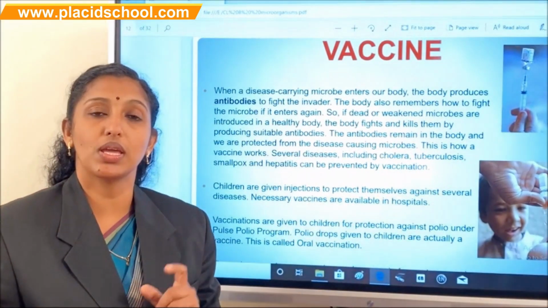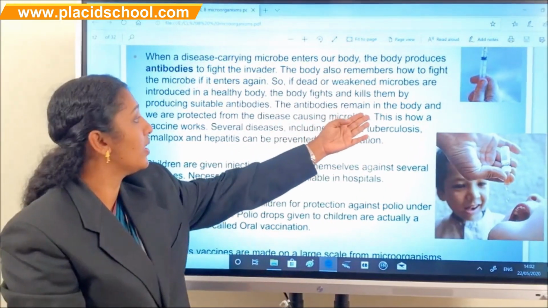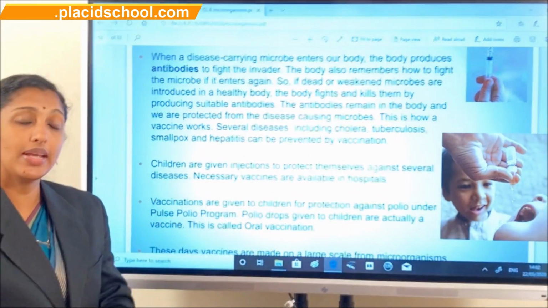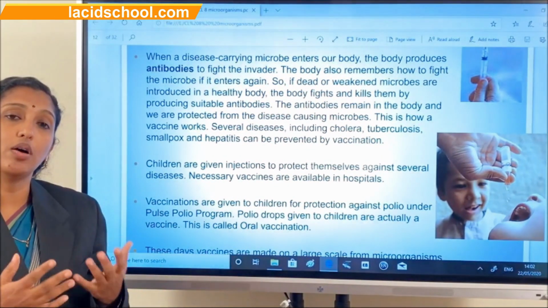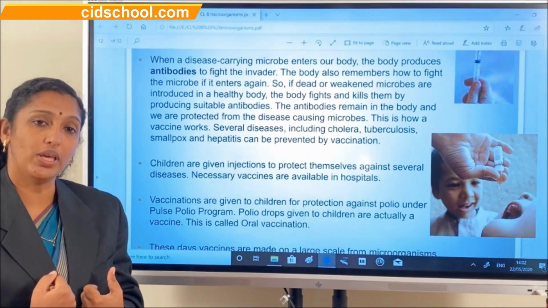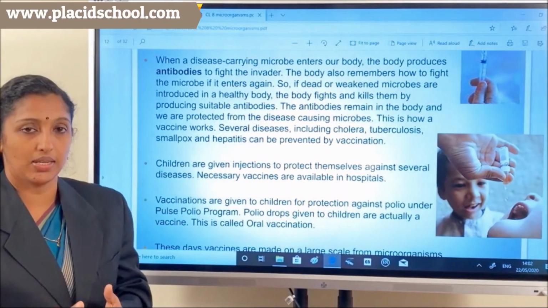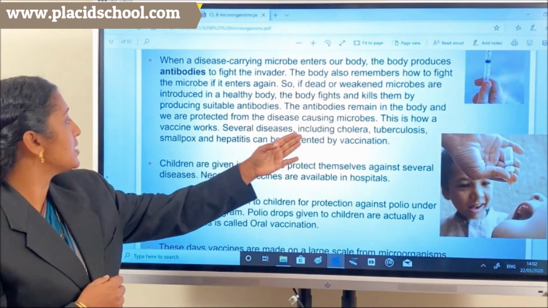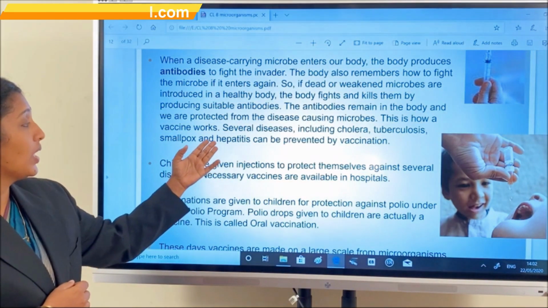Once produced in our body, they always remain in our body and we are protected from disease-causing microbes. The next time that pathogenic organism enters our body, the antibodies can immediately attack it. That's the benefit of these antibodies. And this is how a vaccine works.